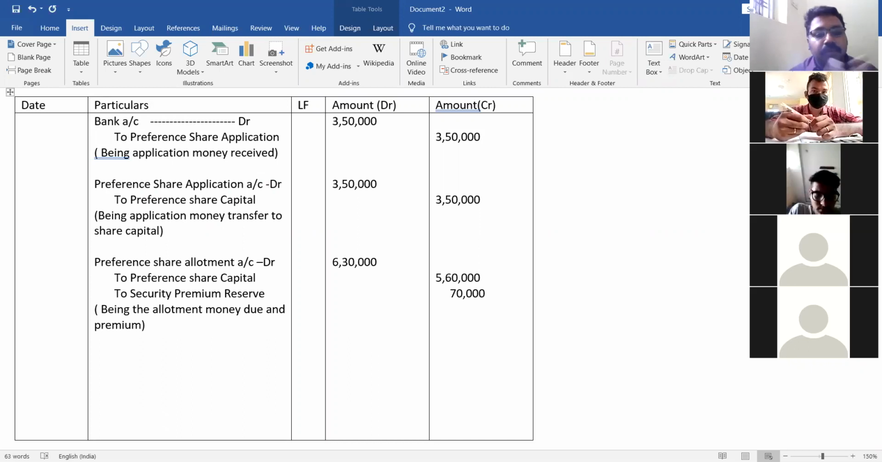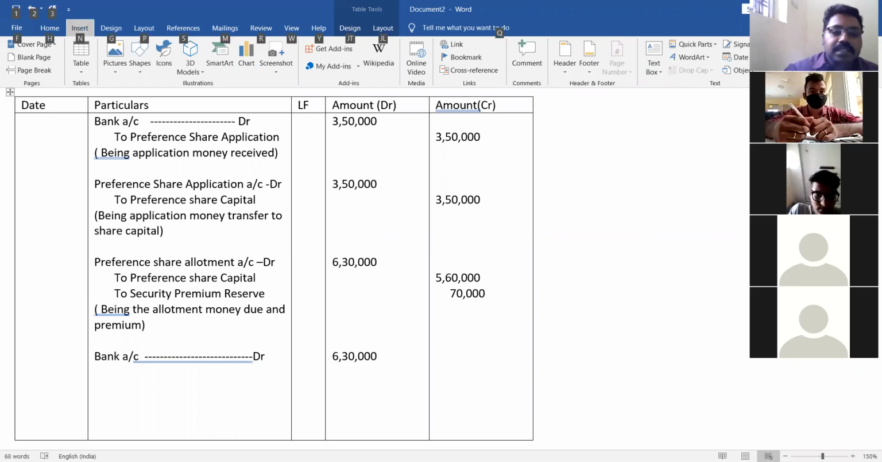How much is due, how much amount to pay? First we have to show preference share allotment account debit to preference share capital, to security premium reserve. Okay, got it. Now after showing the due amount, then the bank has received how much? Bank account debit to share allotment. Altogether 5,60,000 plus 40,000, that is 6,30,000. The company has received 6,30,000.